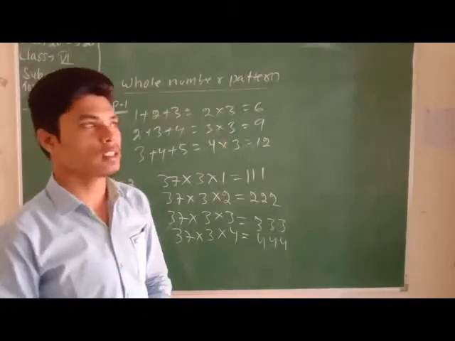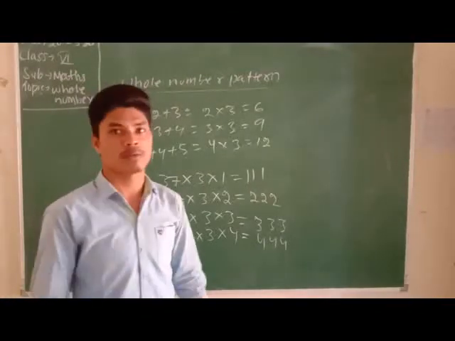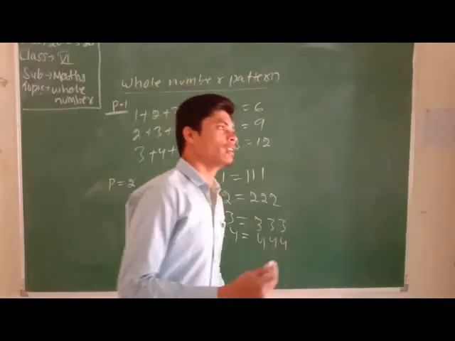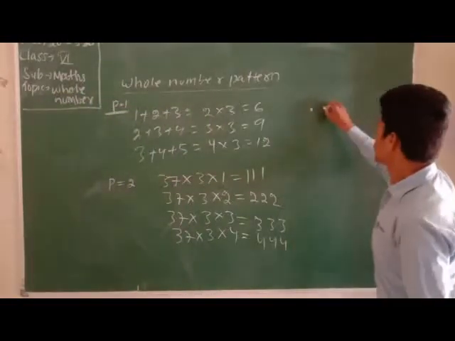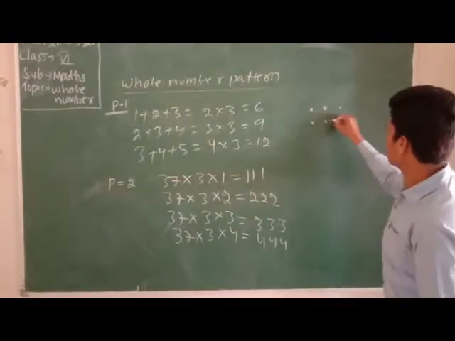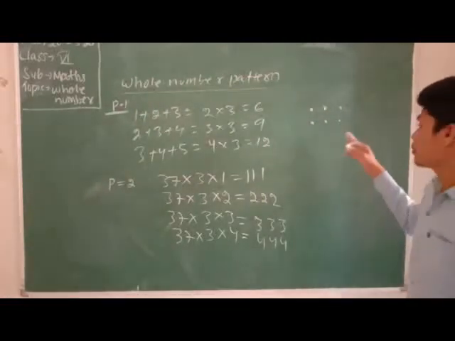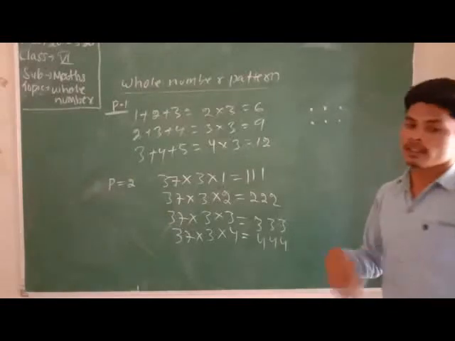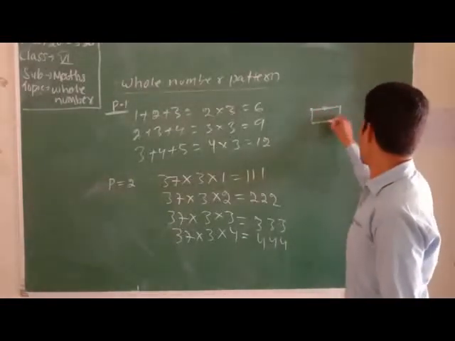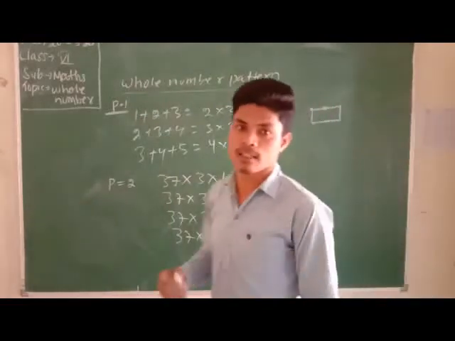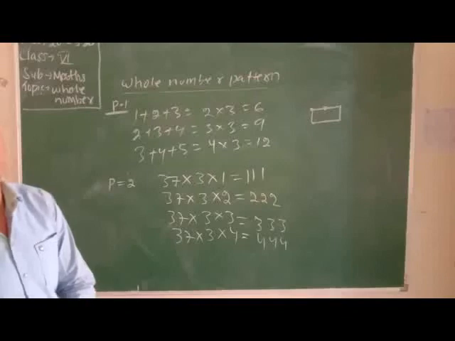We can also use dots and find different figures. Like if you want to make rectangles, then how many dots are there, then we make a pattern here: 1 2 3, 1 2 3. How many dots are there? 6 dots. If you arrange the dots, then the pattern converts into one rectangle. Then you can use the patterns and make geometrical shapes too.